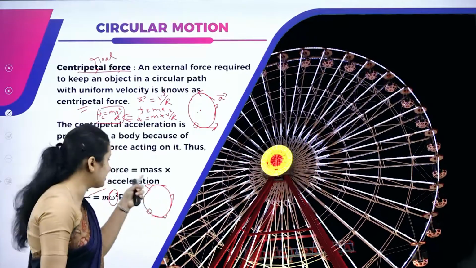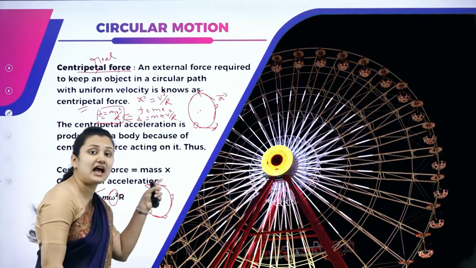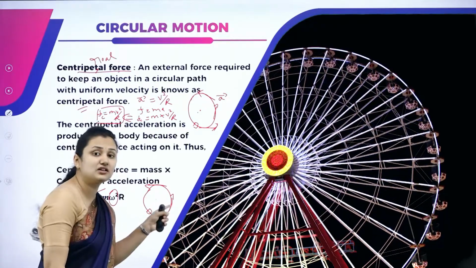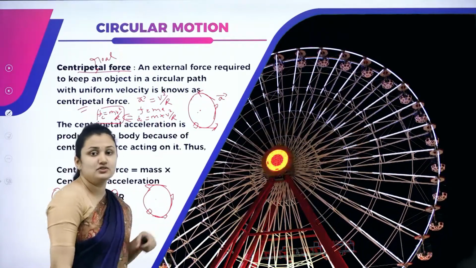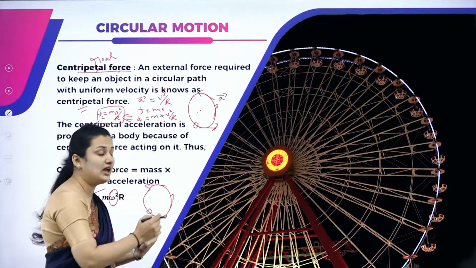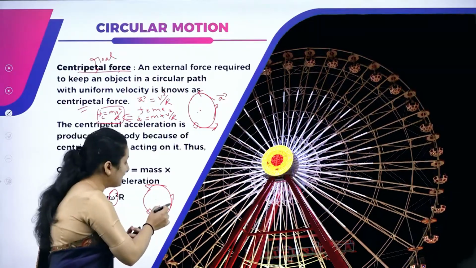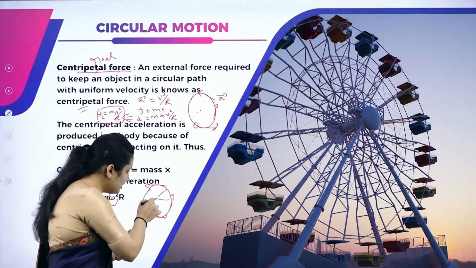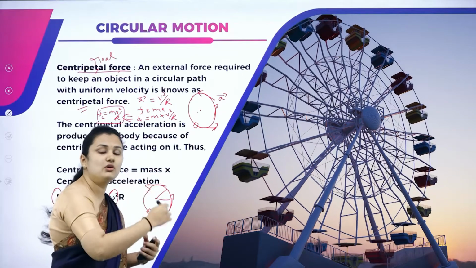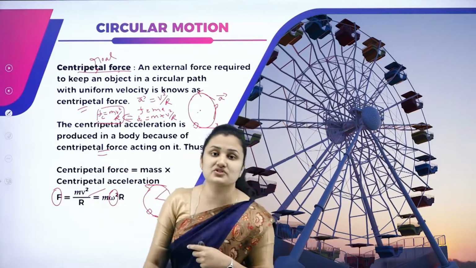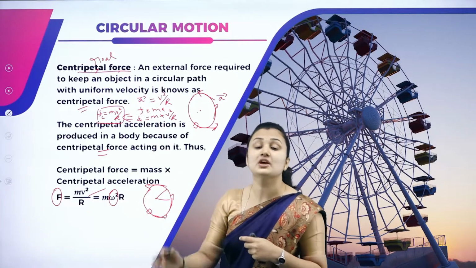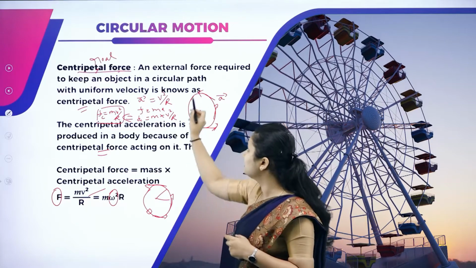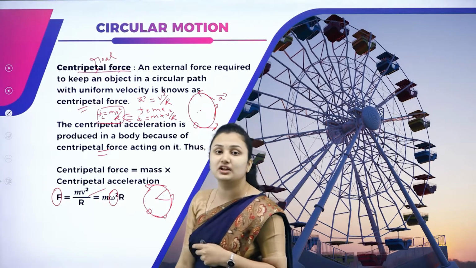This change in direction is produced due to the external force acting on the object. So for a uniform circular motion, an external force should act at every point in the path along the radius towards the center. Such external force is called the centripetal force, which is the real force required to keep this object rotating in the circular path.